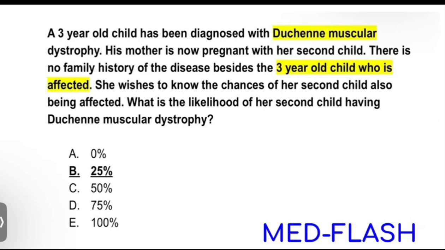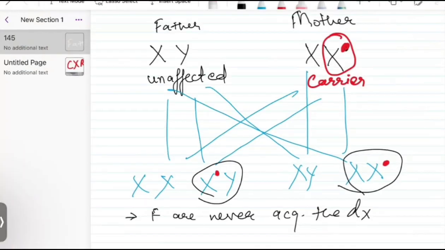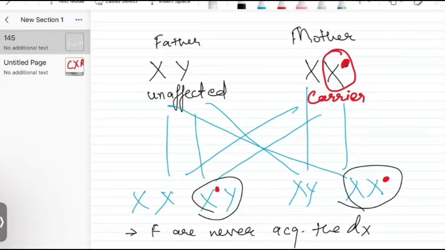Now, coming back to this table, you have to find out the probability of a diseased child. Since they have not mentioned the gender of the patient, you just have to see the probability of the diseased child, and you know that the mother is the carrier and the father is unaffected, because the first child was affected. So in this situation, the mother is always considered a carrier, and the father is unaffected.